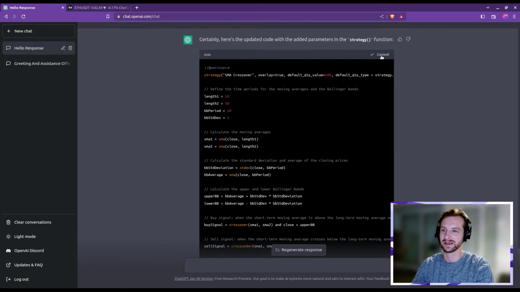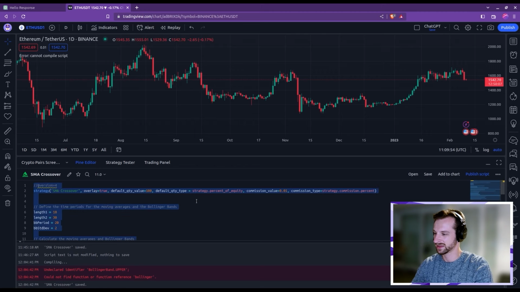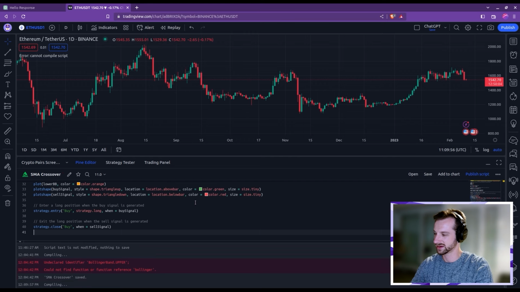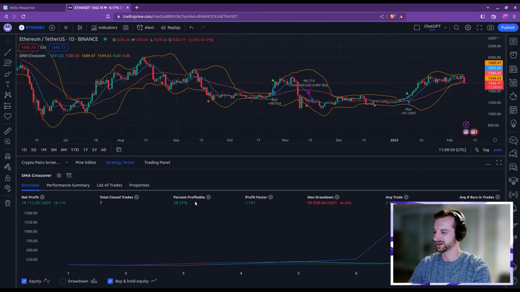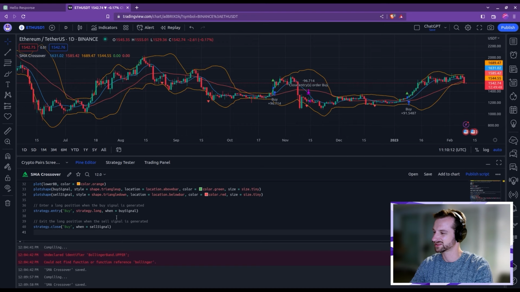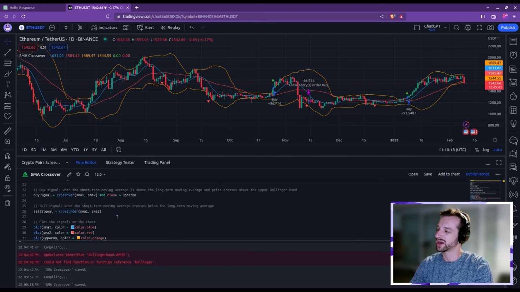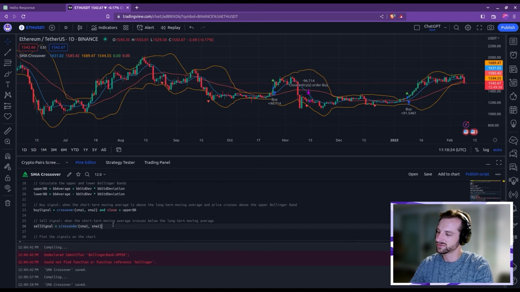So let me simply come back here, select all and paste and Control S. And great, it worked, but we're back to having a very tiny amount of profits. So what happened there? Let's have a look at the trading strategy. It's probably something to do with our conditions. And indeed, I didn't really pay enough attention to that when I was writing down the code, but he kind of did the reverse of what I asked.